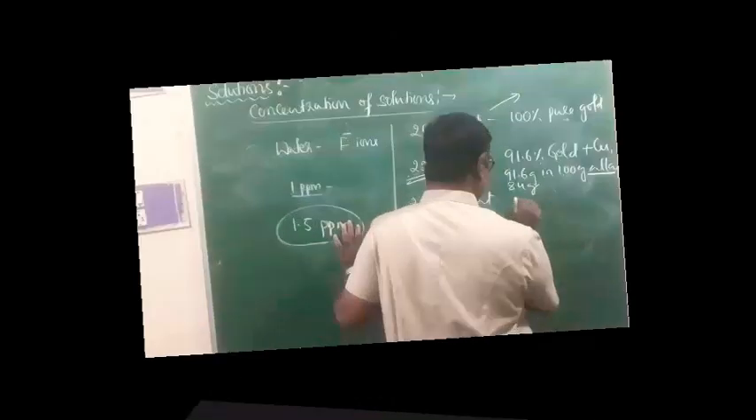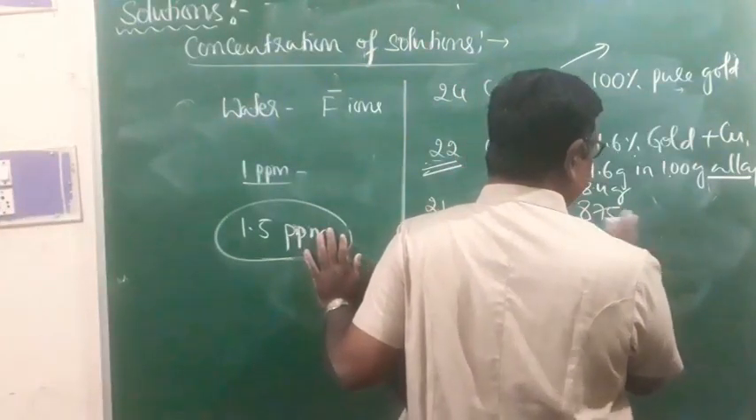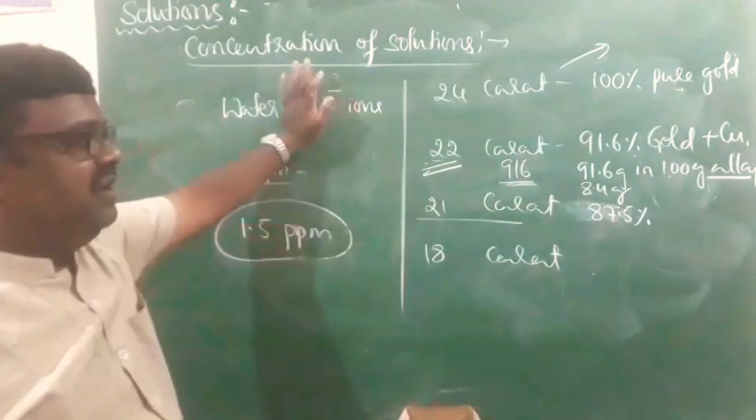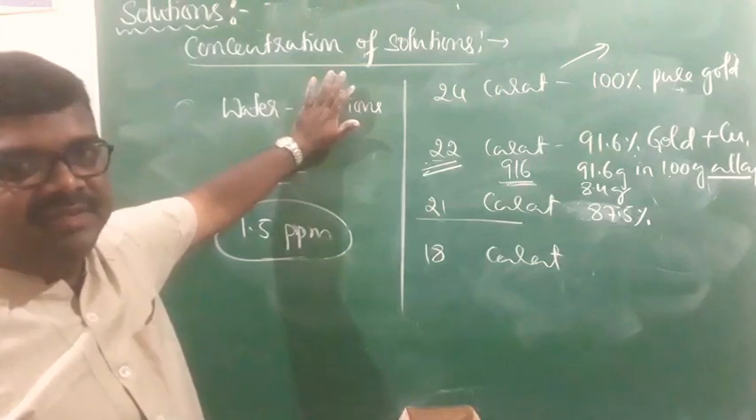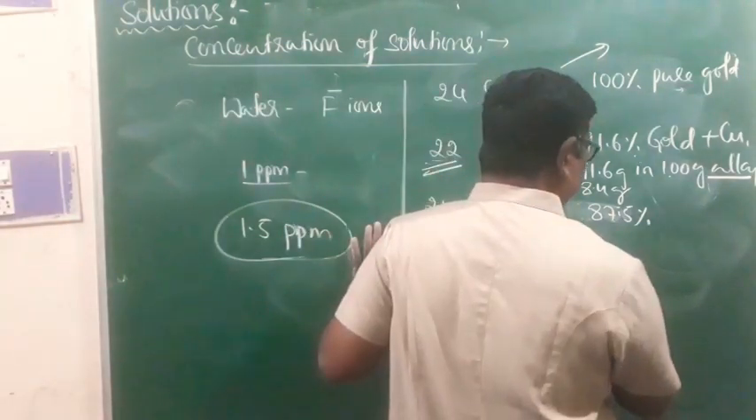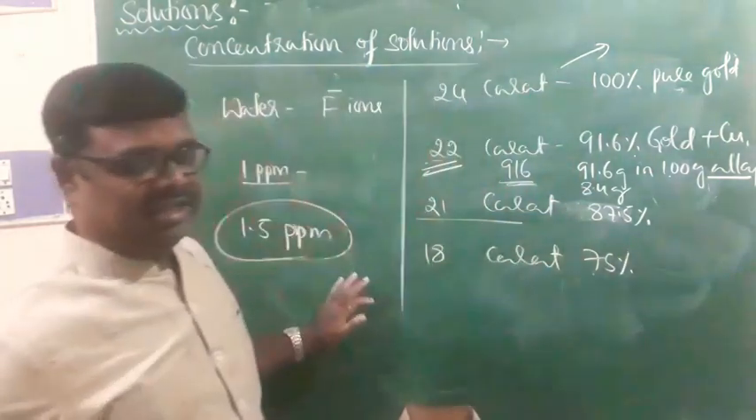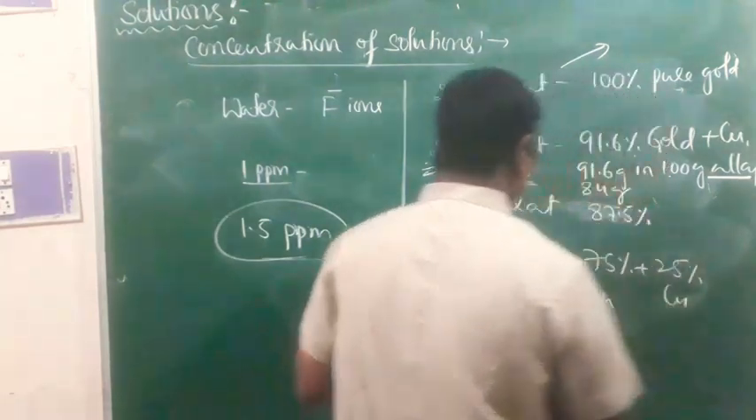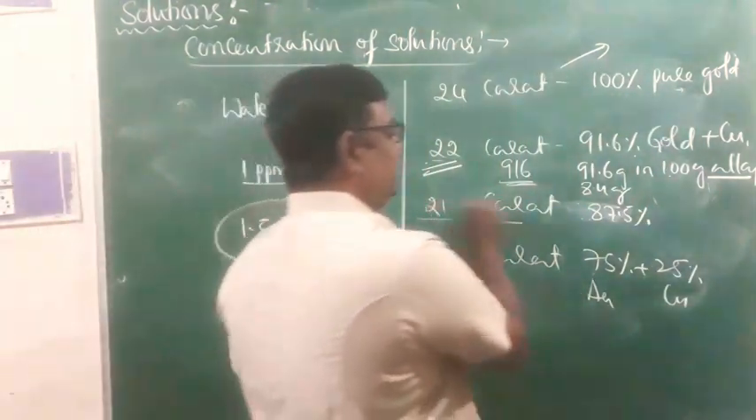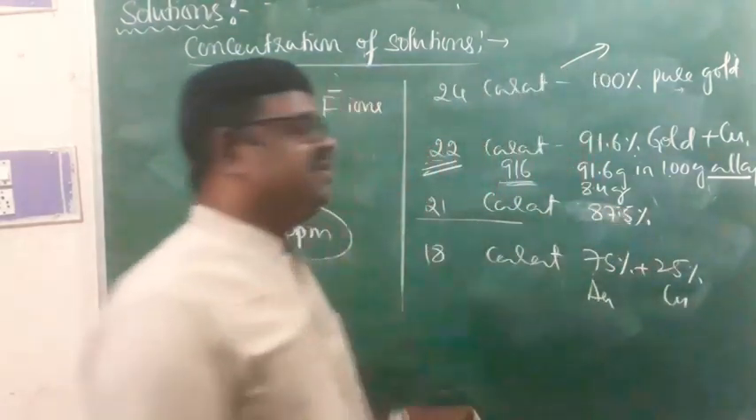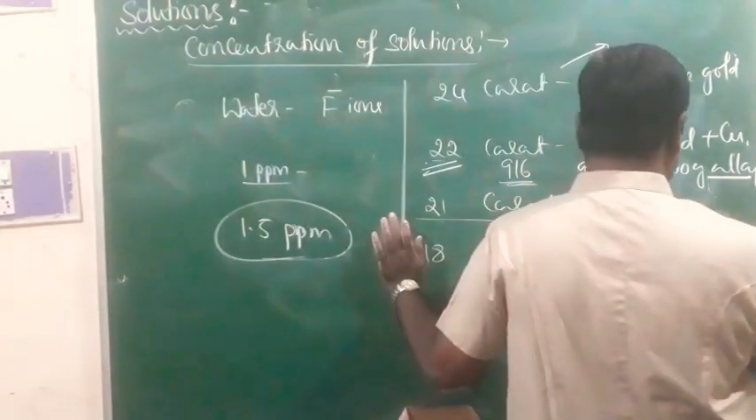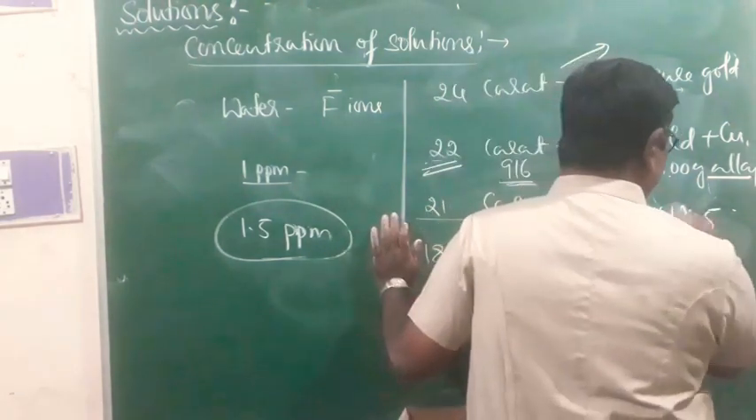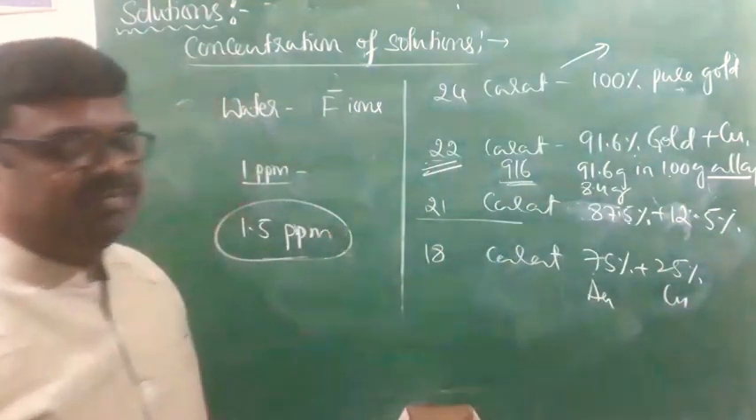21 karat gold is 87.5% gold. 18 karat gold is 75% gold, and with 75% gold there will be 25% copper. In 21 karat gold, 87.5% is gold, and the remaining 12.5% is copper.